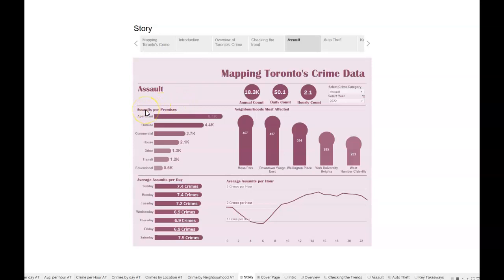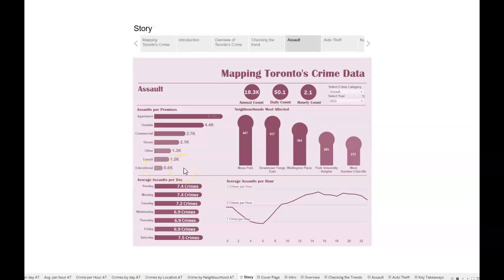And taking a look at the assaults per premises, we can see that apartments were the main location where people were assaulted. And then outside, and then commercial, house, and then some other locations which were not disclosed, and surprisingly transit and educational.